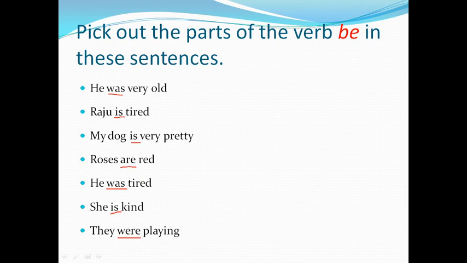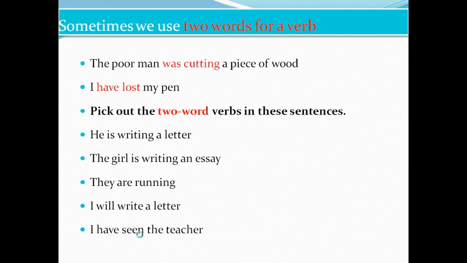So see, all these verbs are be forms. They don't express action. I have already told you. They just say what people or things are, right? Okay, they tell us what a person or thing is, what the person was. Okay, right? So I hope you understand be forms and verbs very well, right?